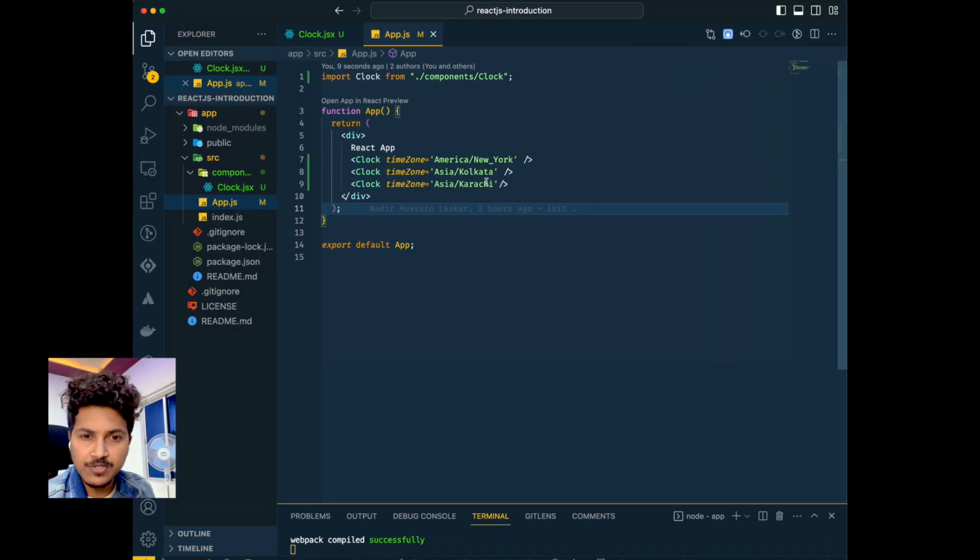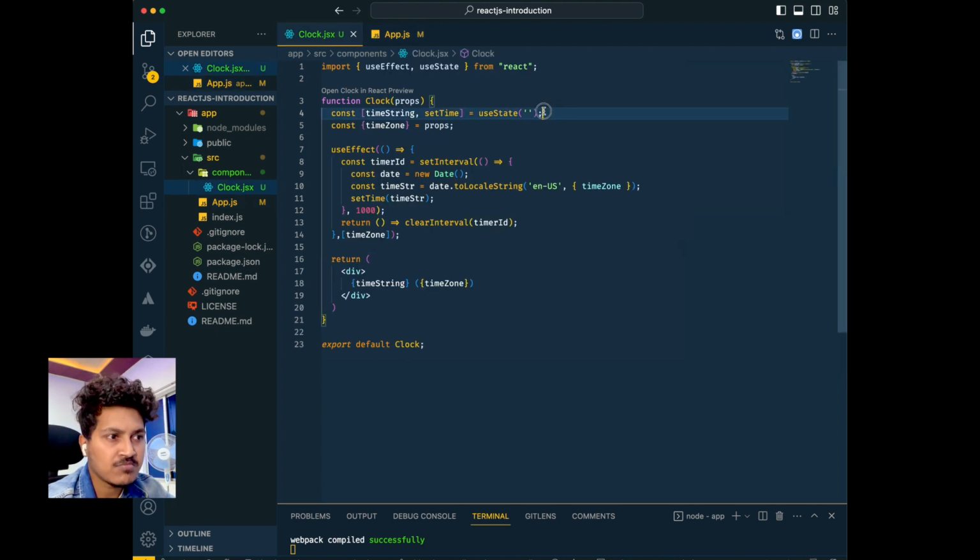We have learned about React props. We have seen React state, how to use it with the useState hook, and we have seen useEffect. useEffect is basically a lifecycle hook that provides interactivity with your React application's lifecycle. So this is a callback inside which we are creating an interval, and we are clearing the interval on unmount by passing a cleanup function to our useEffect. We are using timeZone as a dependency because we are going to change our timer as and when we change our dependency.